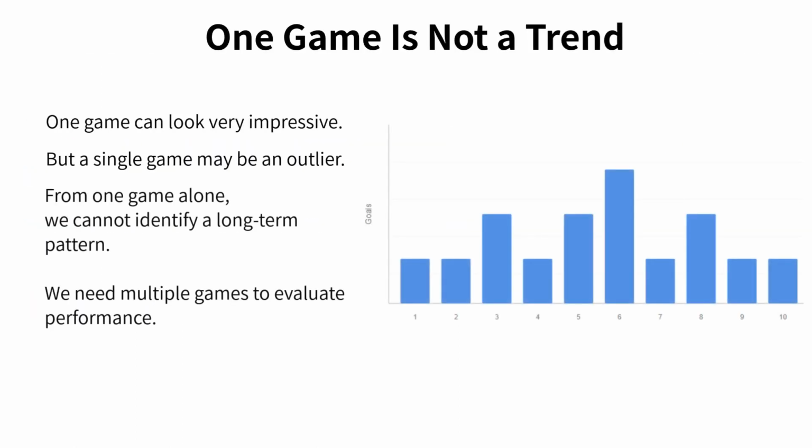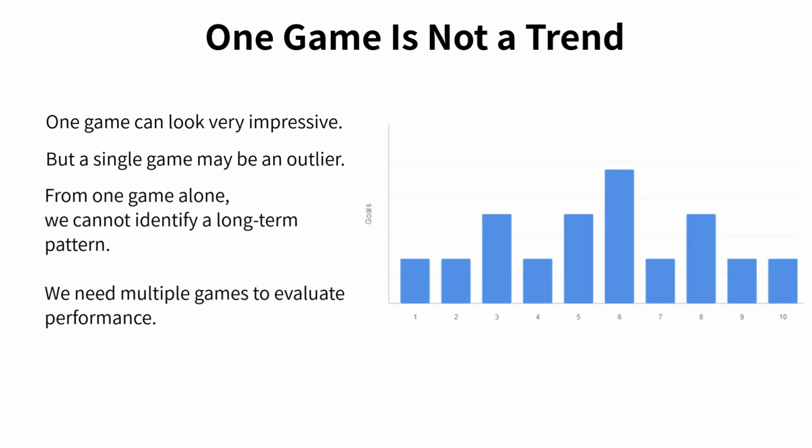Now let's take a closer look at this example. On the screen, you see goal totals across 10 different games. Most of the games look fairly similar, but one game stands out as more impressive than the others. At first glance, that single game can easily catch our attention. It looks strong, and it feels meaningful. However, we need to be careful. A single game like this may be an outlier.